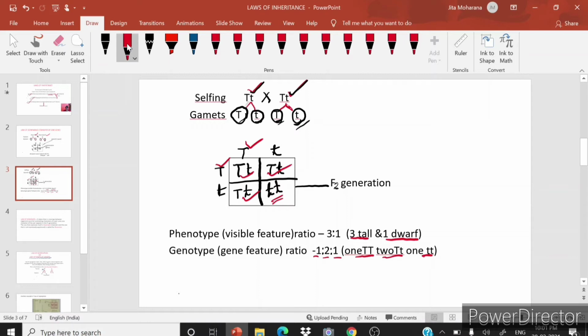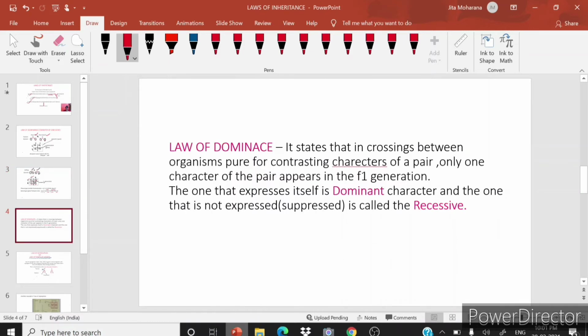From this, the law of dominance emerged. So what does the law of dominance state? The law of dominance states that in a cross between organisms pure for contrasting characters of a pair, only one character of the pair appears in the F1 generation. The one that expresses itself is the dominant character, and the one that is not expressed, meaning suppressed, is the recessive character.